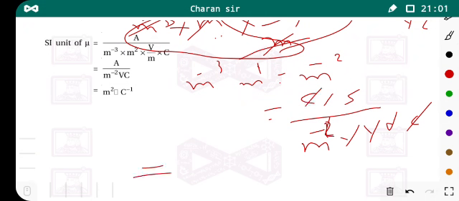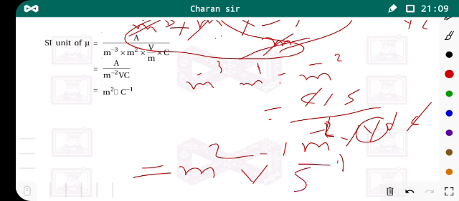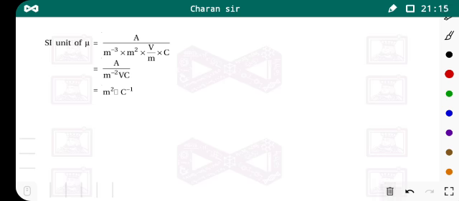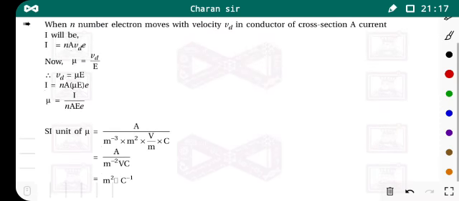So when we take it to the numerator, that is meter square, volt raised to minus 1, and second raised to minus 1. So this is the SI unit of mobility, which we derived from the equation of the mobility in terms of the electric current. Okay, so this is all about mobility.